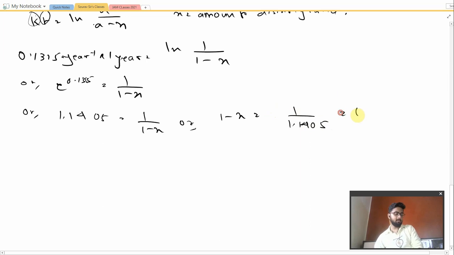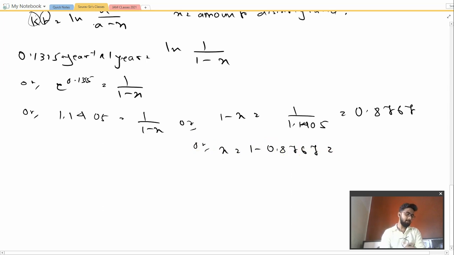gives us the value 0.8767. Okay, so our x is equal to 1 minus 0.8767 is equal to minus 1. We will be getting the value 0.1232. This x value is obviously in milligrams.